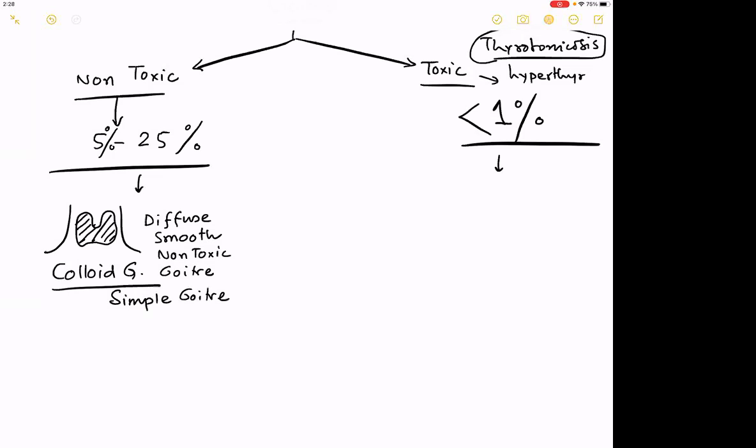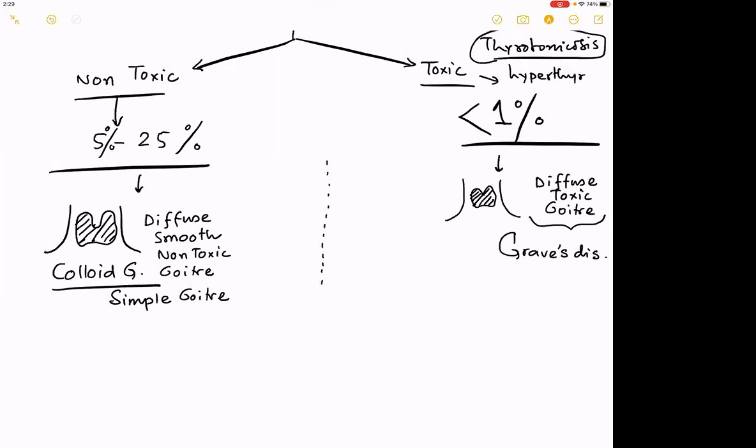Whereas on the other side, if the same thing happens, the goiter is uniform, smooth, it is a diffuse goiter, but it is toxic. Then tell me, what is this thing called? Graves. That's it. Very good. With this, guys, take a 5 minute break. We come back by 2:35 and then start with nodularities. Okay. Take a quick break.